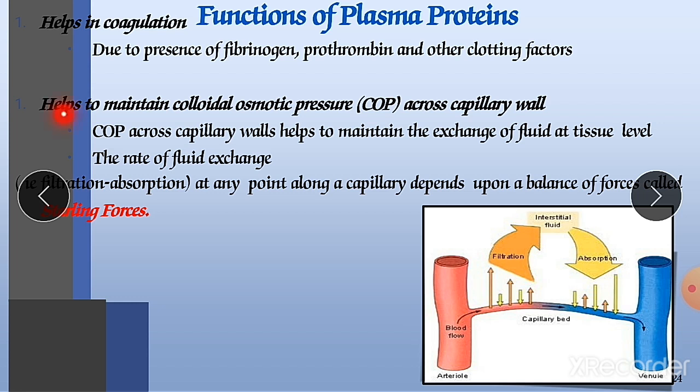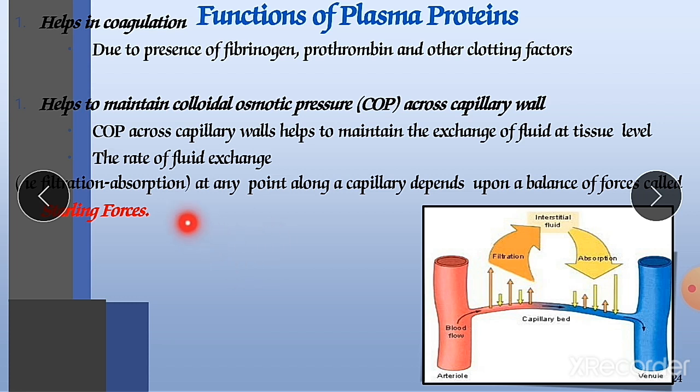The second function is that it helps to maintain the colloidal osmotic pressure across the capillary wall. This colloidal osmotic pressure across capillary walls helps to maintain the exchange of fluid at the tissue level, the rate of fluid exchange. This colloidal osmotic pressure is required for maintenance of the process of filtration, which occurs in our body constantly.